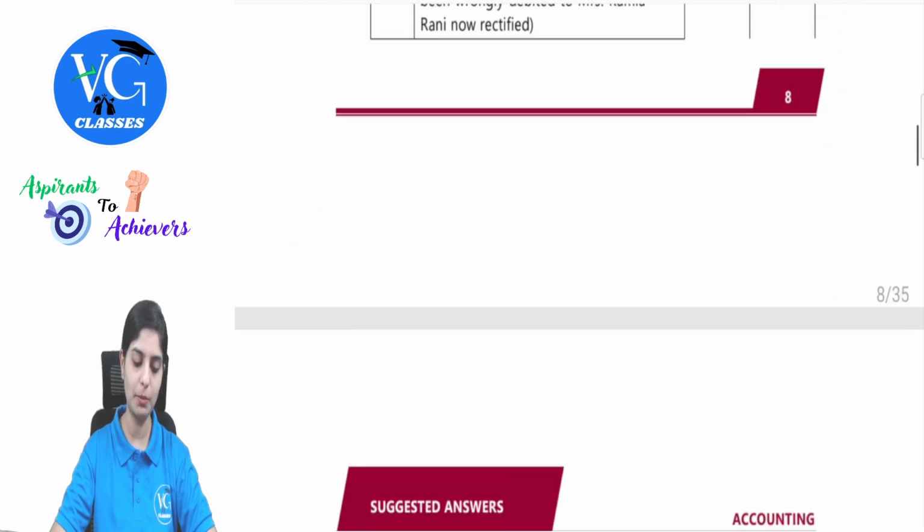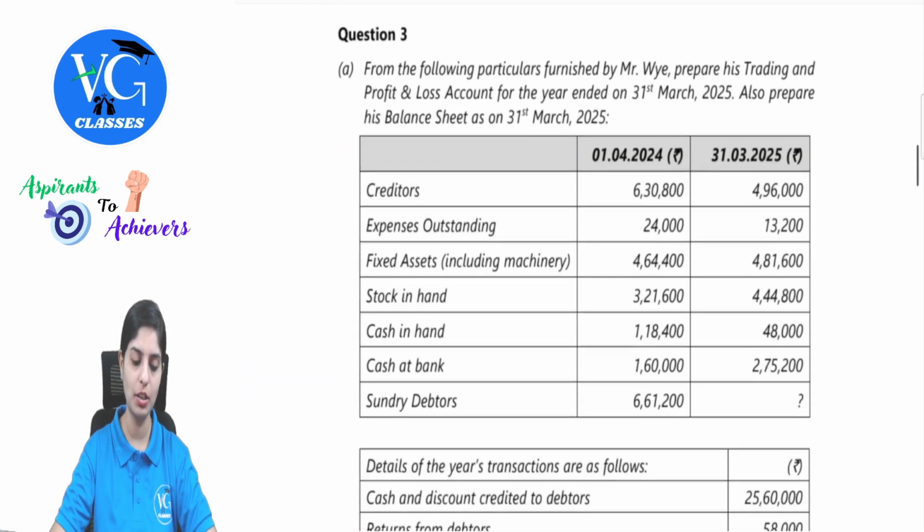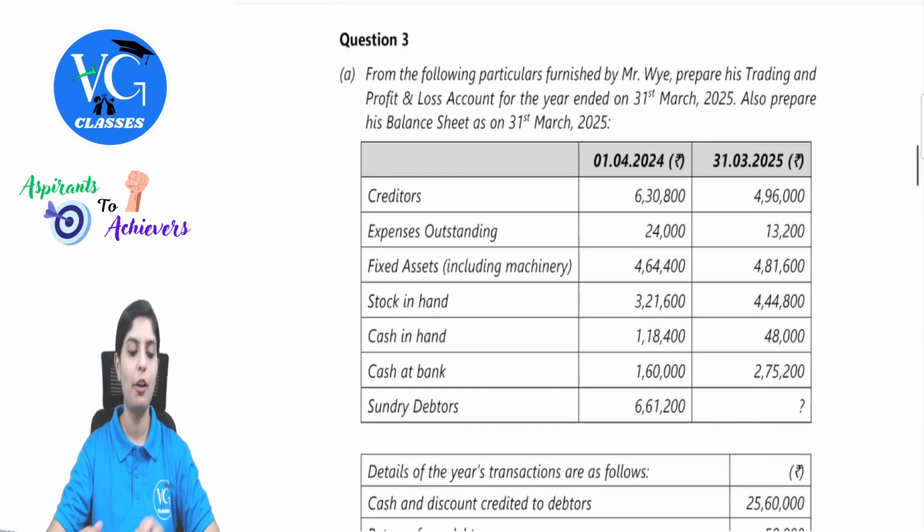This completes your question number 2. Let's move to the next question. Question number 3. From the following particulars furnished by Mr. Y, prepare his trading and profit and loss account for the year ended on 31st March. Also prepare his balance sheet as on 31st March 2025.